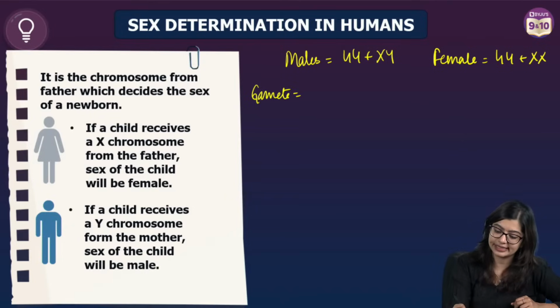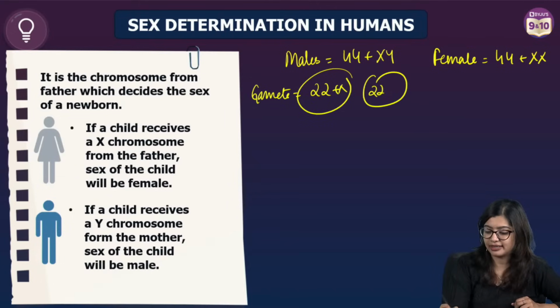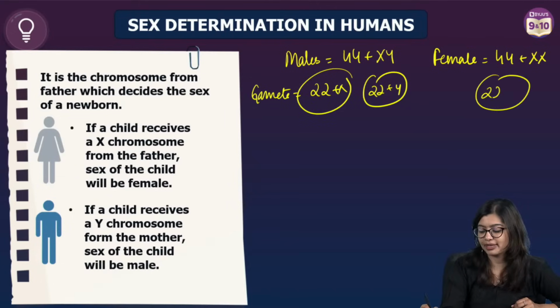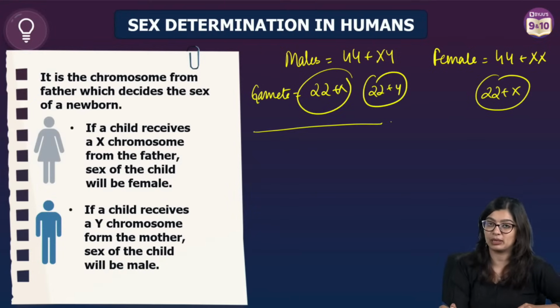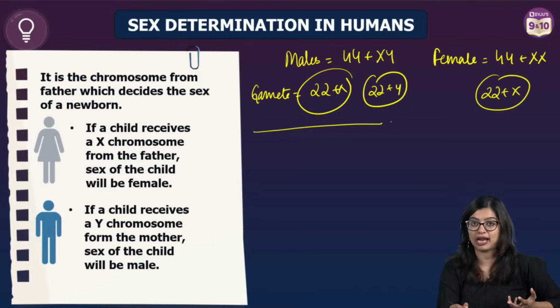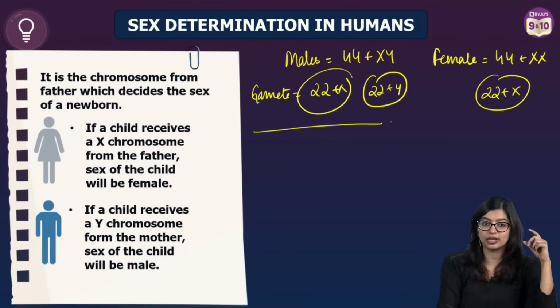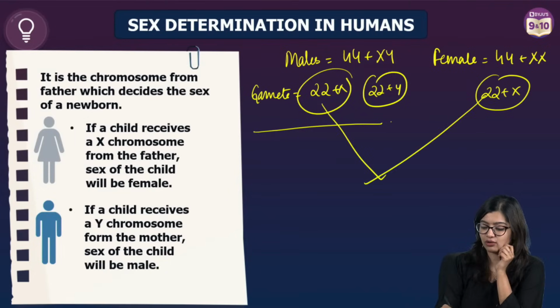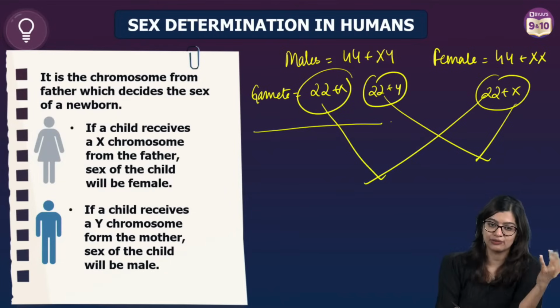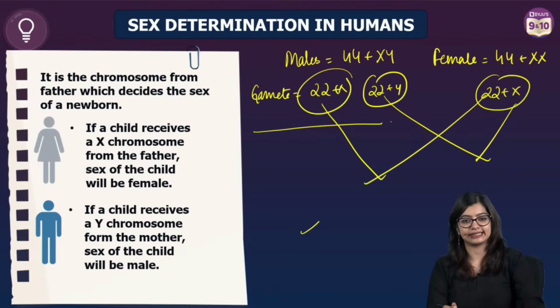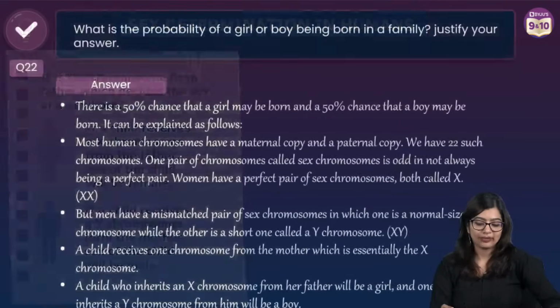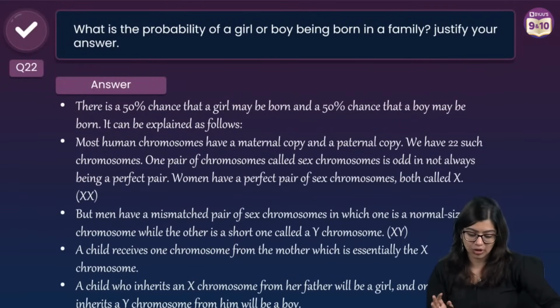At the gamete level, it could either be 22 plus X or 22 plus Y, while all gametes in females will have 22 plus X. So the sex of the baby is determined by the sperms, right, or the male chromosome. Which is why you got to do this cross and you can give a flow chart, and this becomes easy, right? Okay.